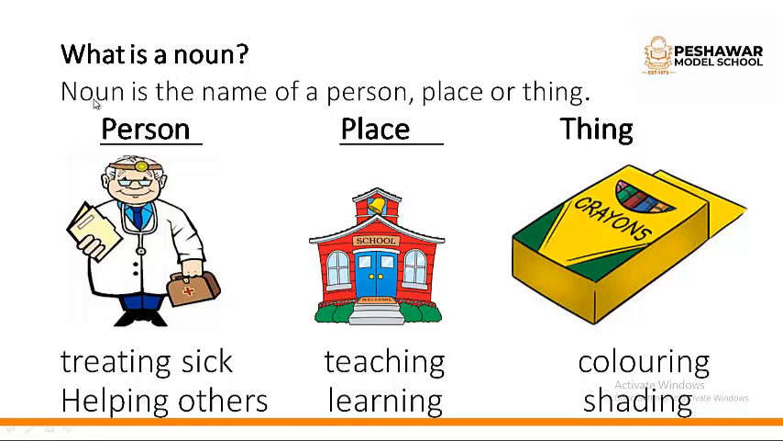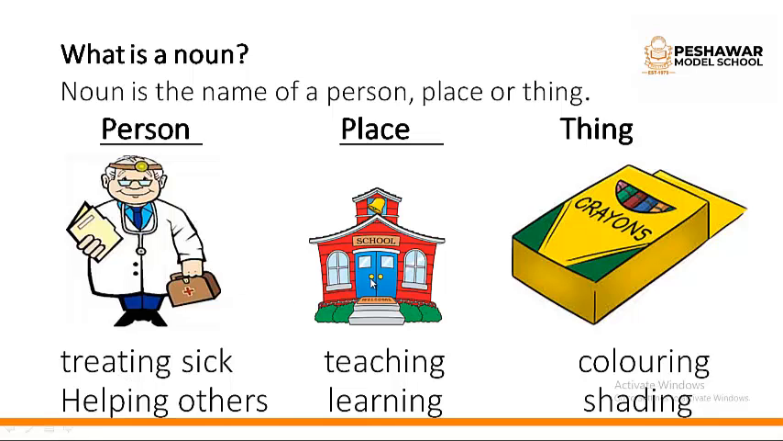What is a noun? It is a part of speech, which means noun is the name of a person, place or thing. Person, here is the person, a doctor. The place is a school and the thing is crayons. What action does a doctor do? A doctor treats sick people. It helps others. These are the actions of a doctor.